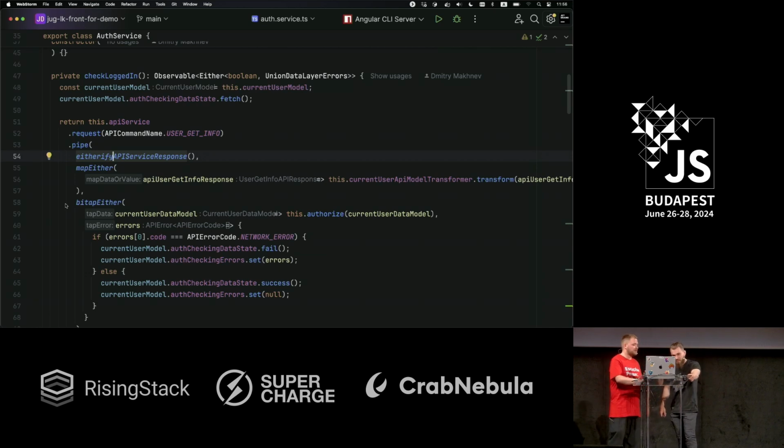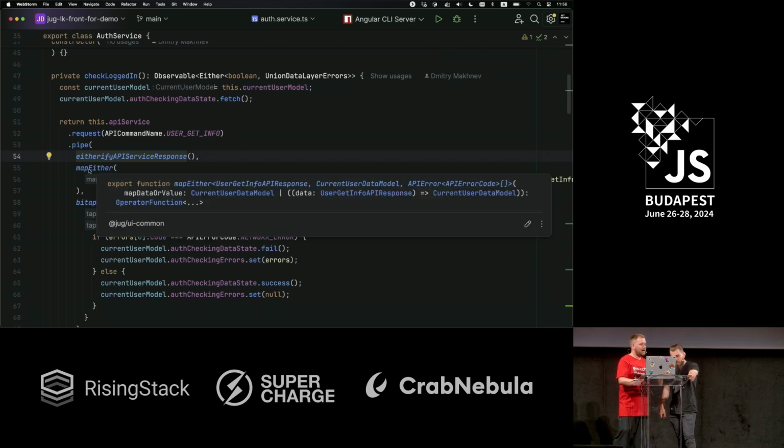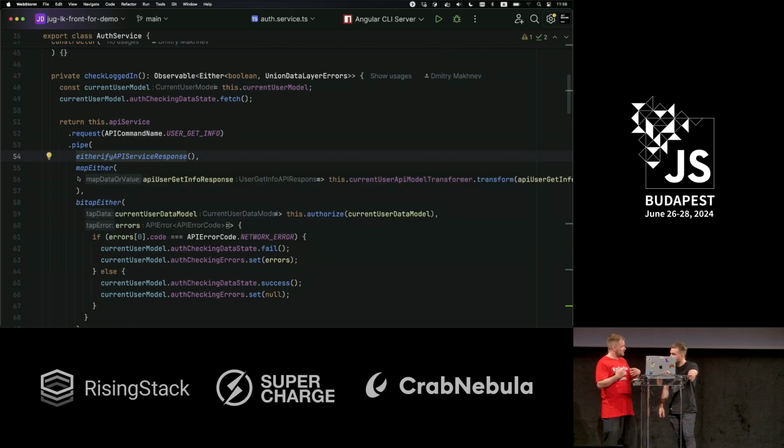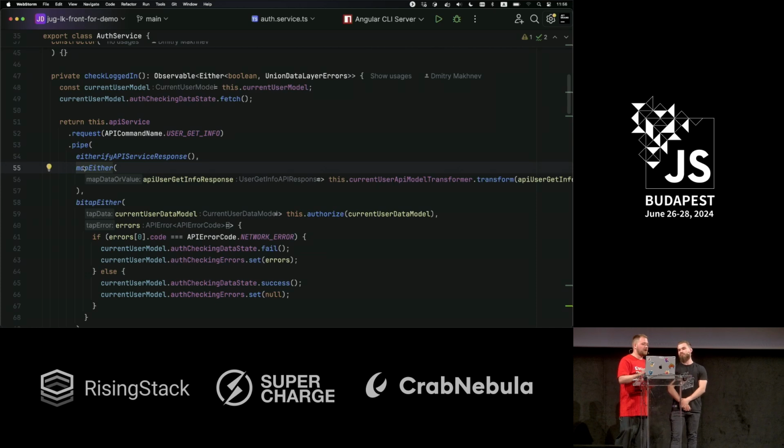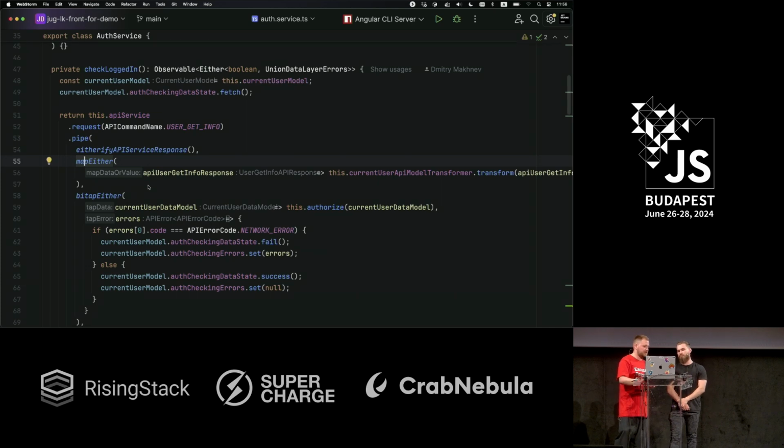And also I mentioned that Rx has a map operator. I understood that it would be better to have a special operator for either, just to avoid some boilerplate. So I just added a map either operator. You can see that it just transforms the data.